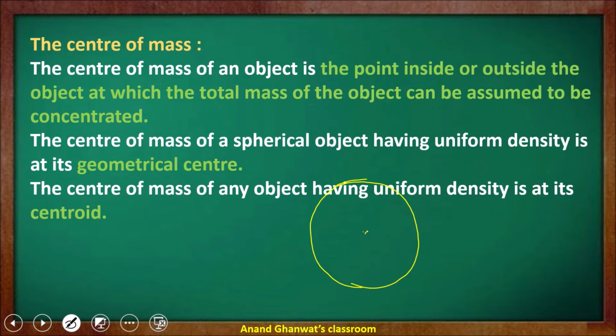The center of mass of any object having uniform density is at its centroid. If any body has uniform density, whether spherical or non-spherical, then the center of mass of that object is at the centroid.